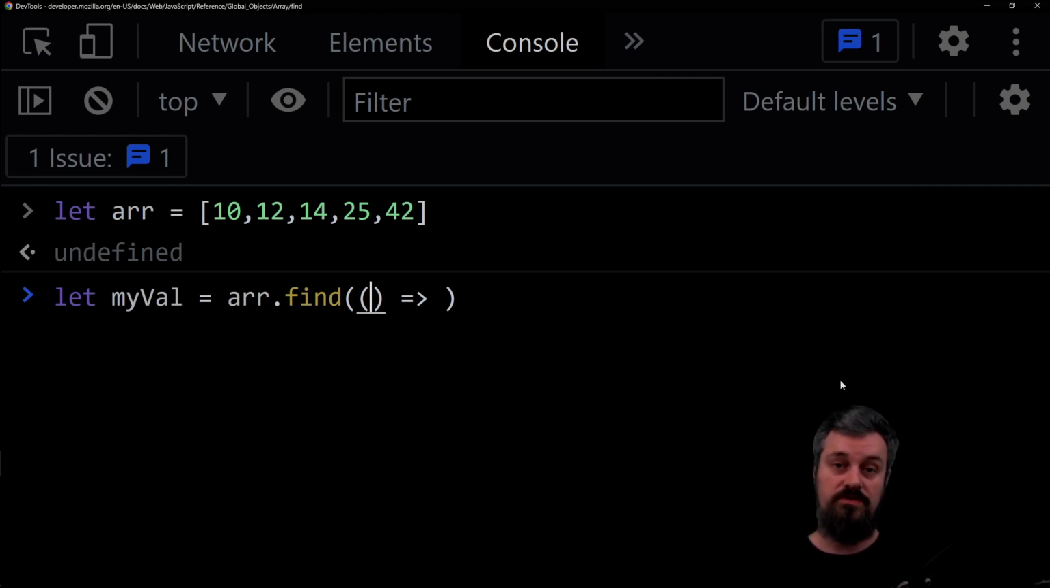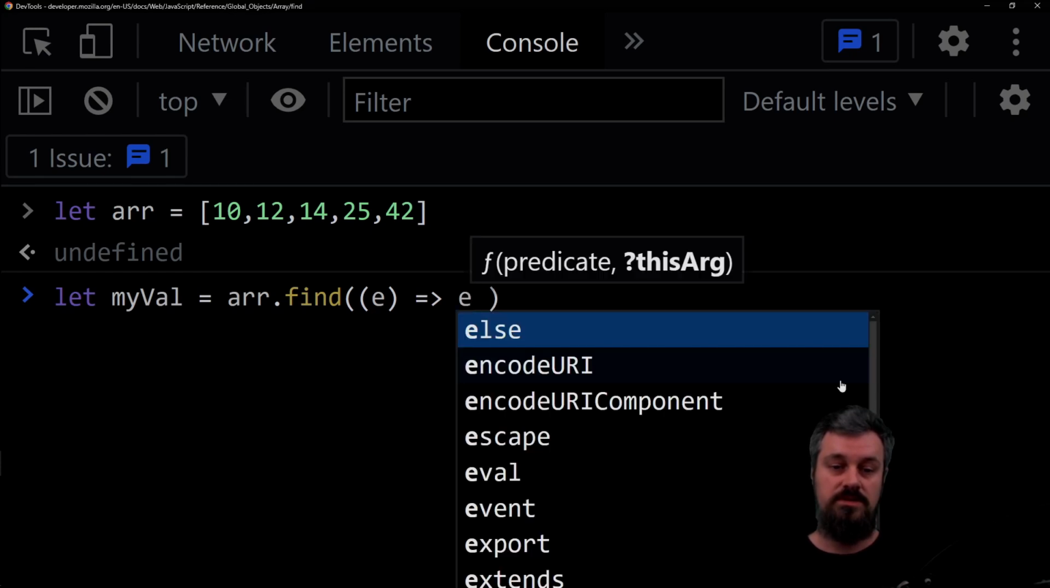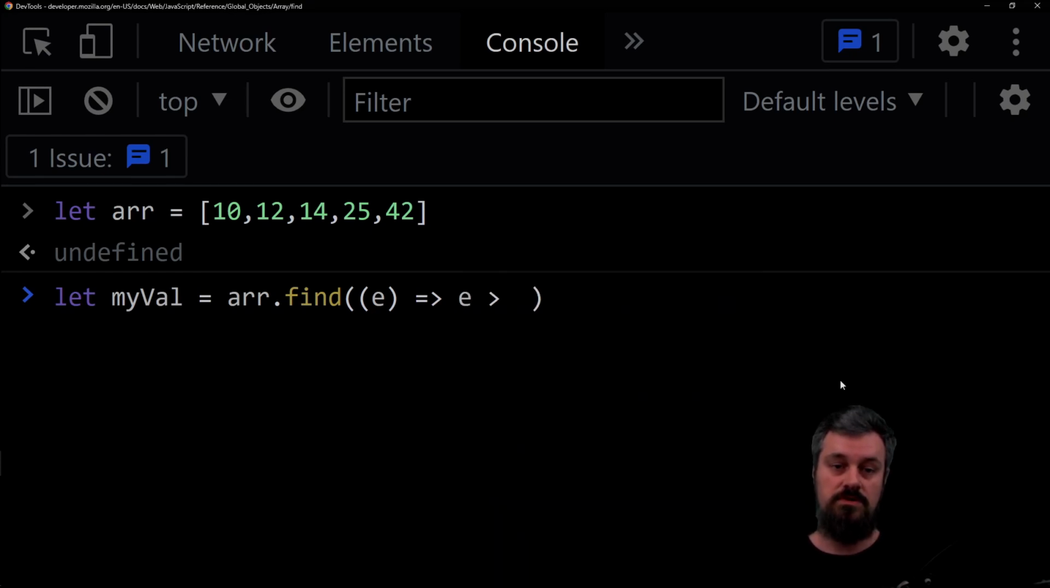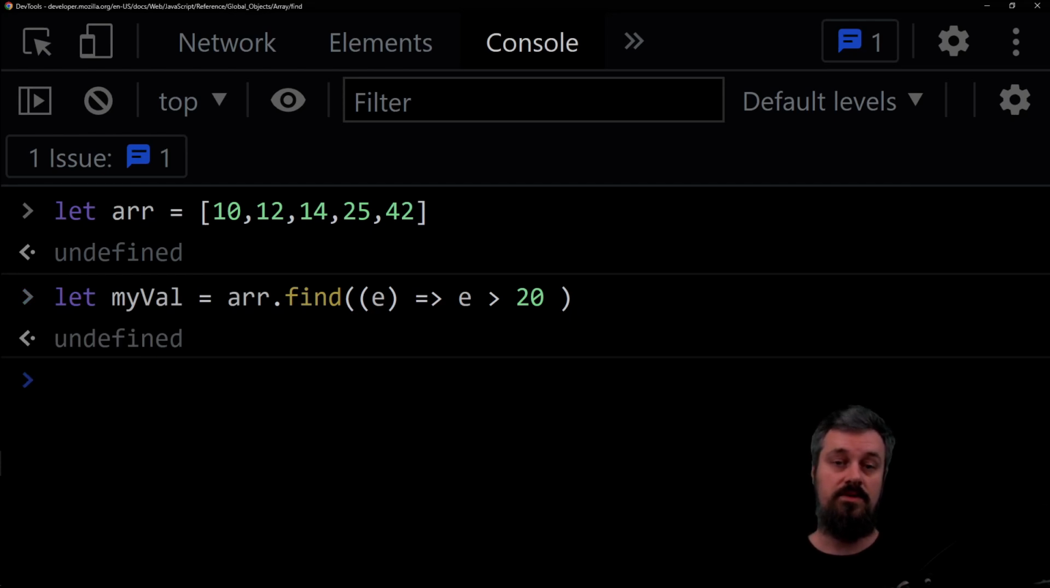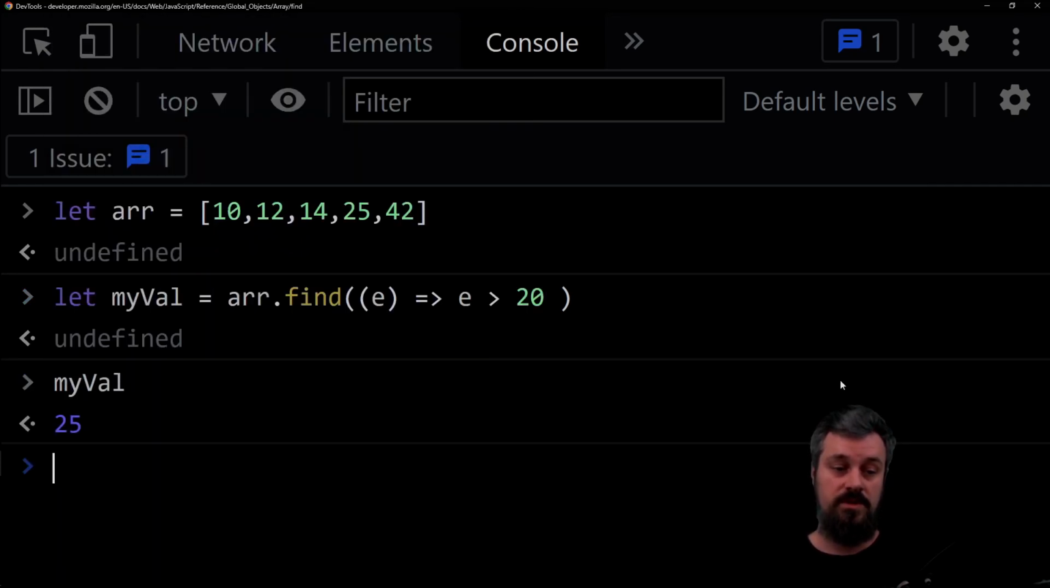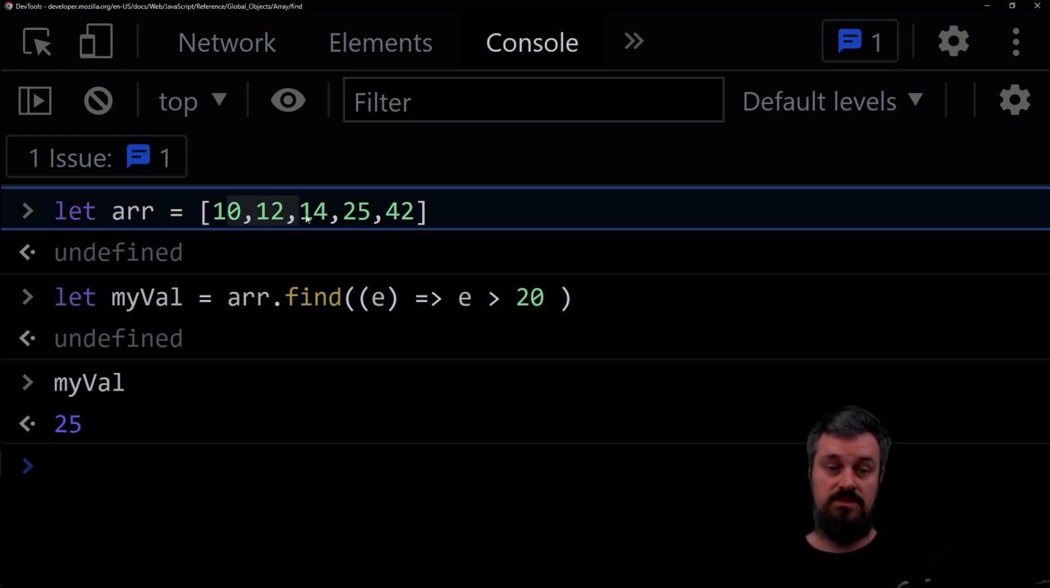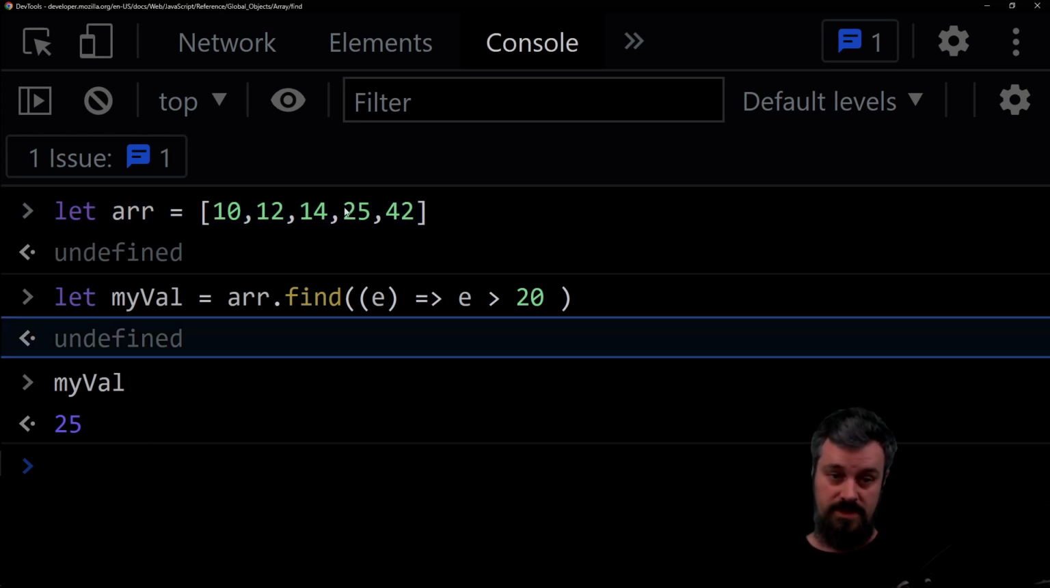Now, when we call the find method, we're going to get each element of the array. Now what we're going to do is check to see if each element is over 20. And so it's going to return the first element that it finds that satisfies our condition. So I hit enter, and now when I call myVal, we can see that it's 25. So the first number that's in the array that's over 20 is 25.